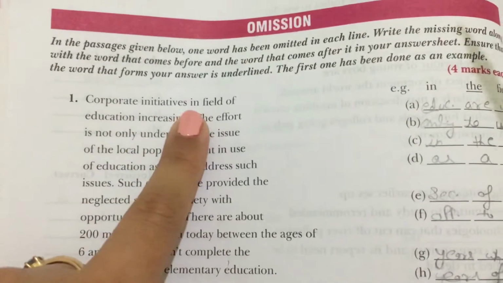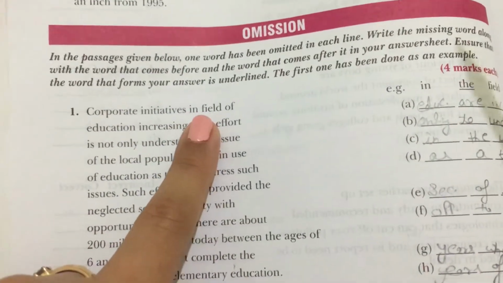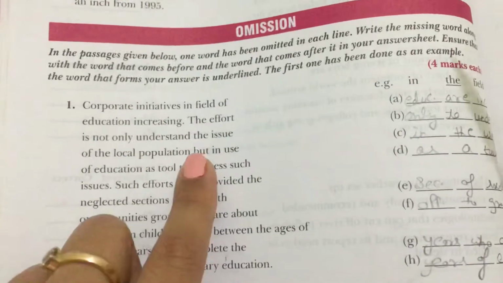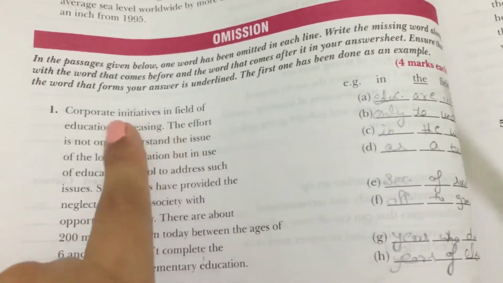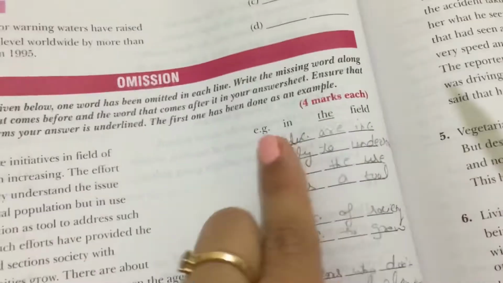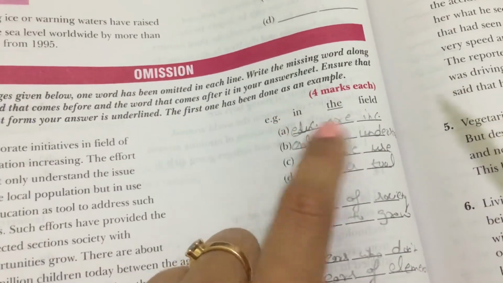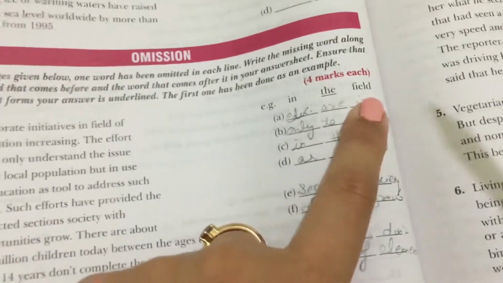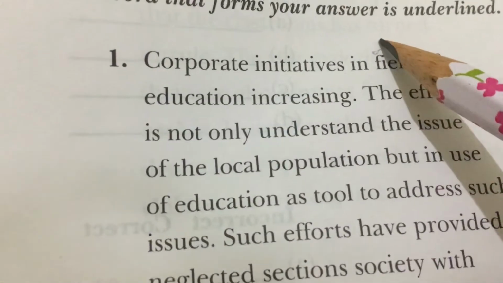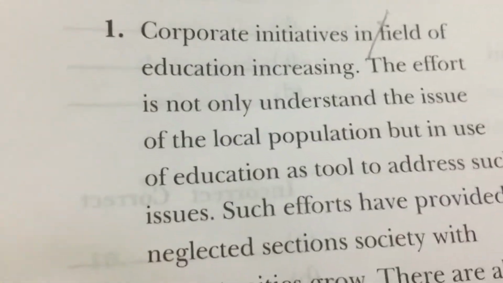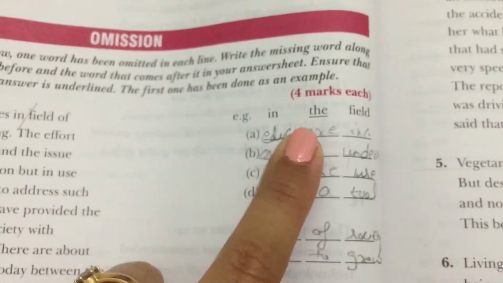As you can see in this paragraph, "corporate initiatives in field of." Can you figure out that one word is missing? That is "the." So we will write "the" in between "in" before and "field" after. For the rough work, you can put a slash like this. In this way you can figure out that you have to write "the" in between.